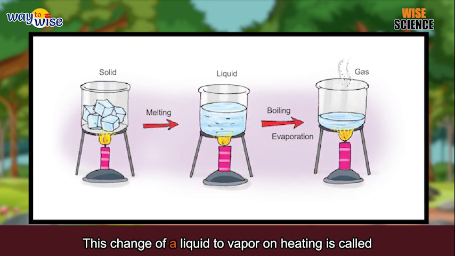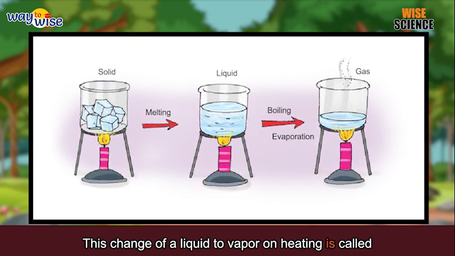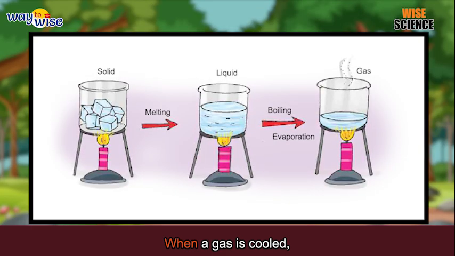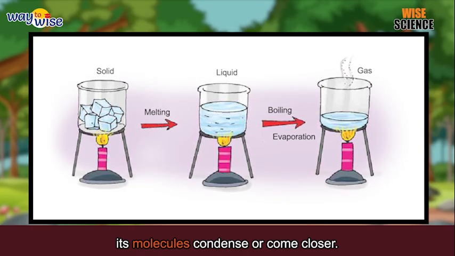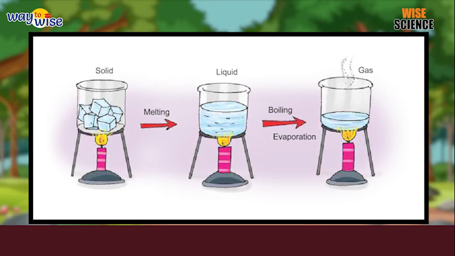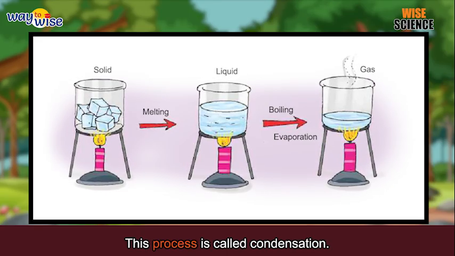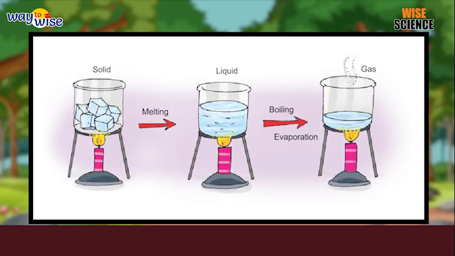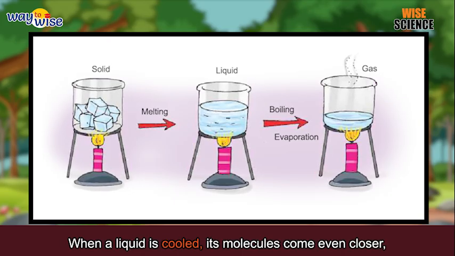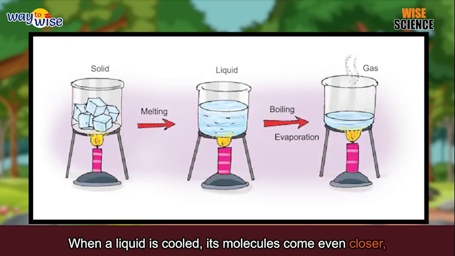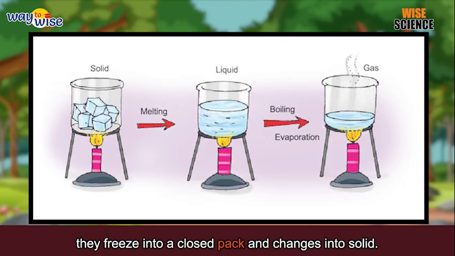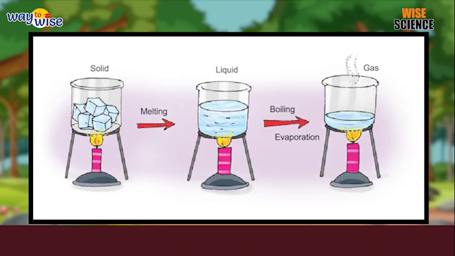This change of a liquid to vapor on heating is called evaporation. When a gas is cooled, its molecules condense or come closer. The gas changes back into liquid. This process is called condensation. When a liquid is cooled, its molecules come even closer. They freeze into a close pack and change into a solid. This process is called freezing.